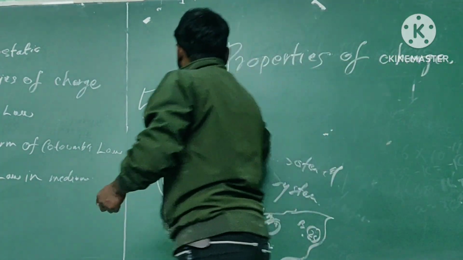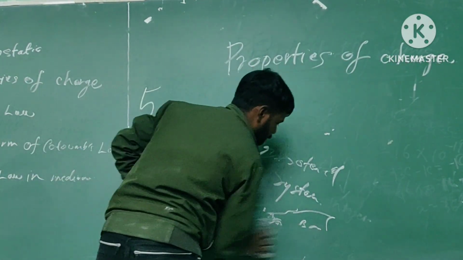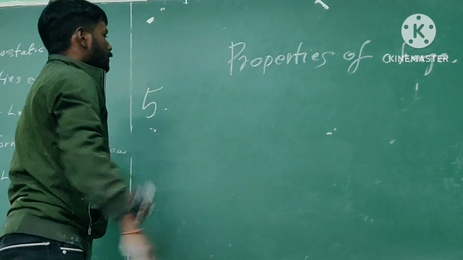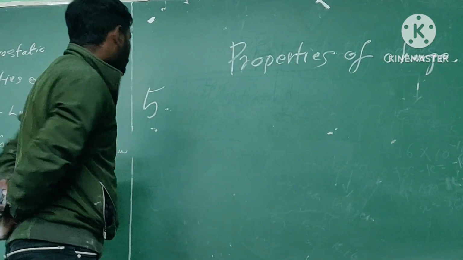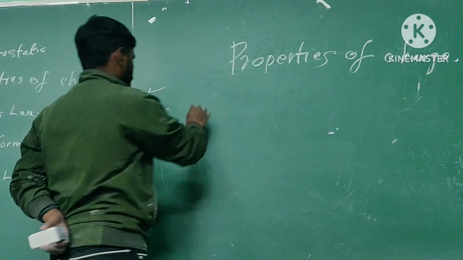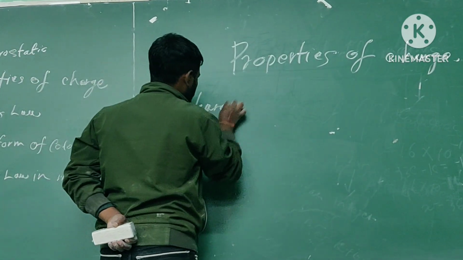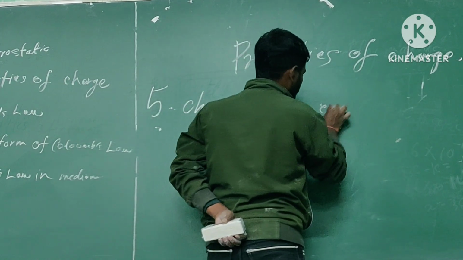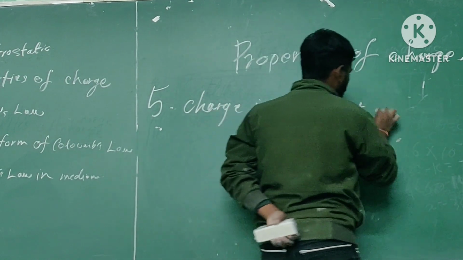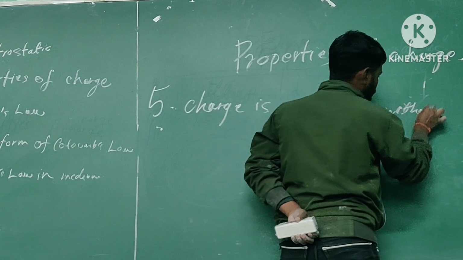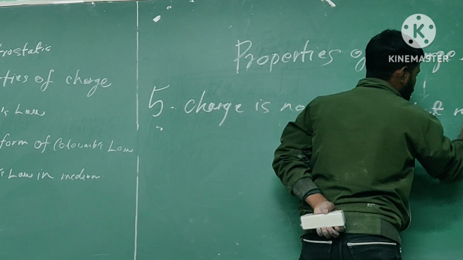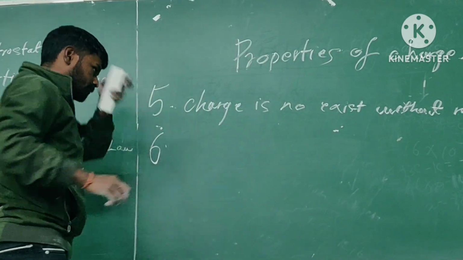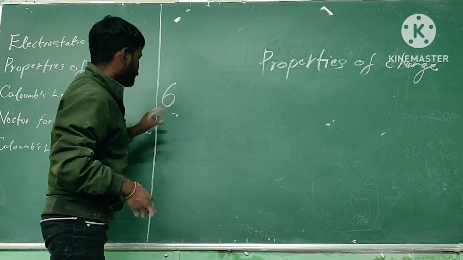Now moving on to the sixth property of charge. It says that without mass there is no existence of charge. Charge does not exist without mass. This is the sixth property of charge.